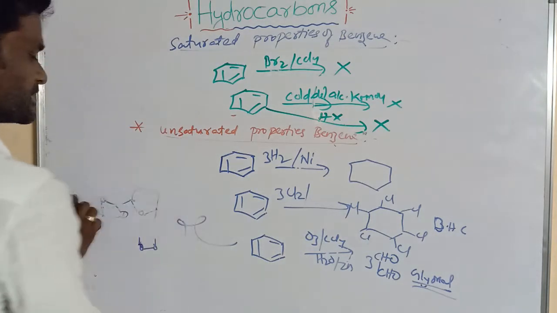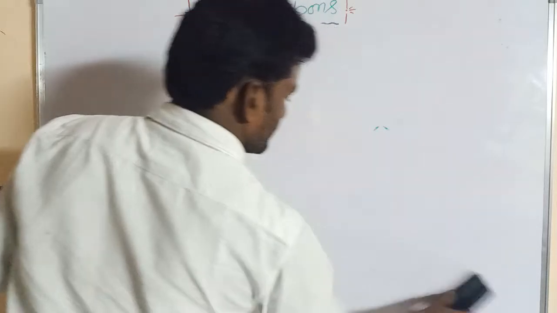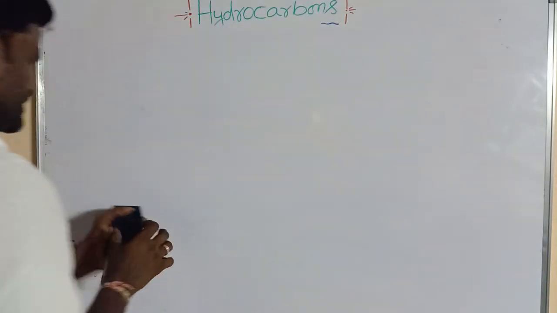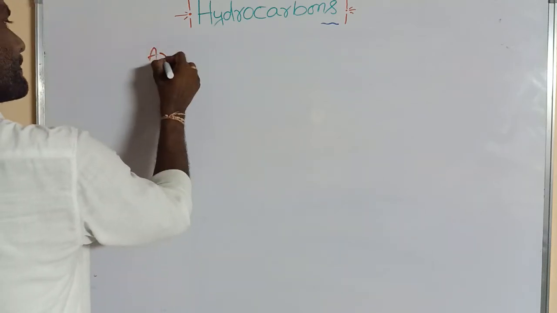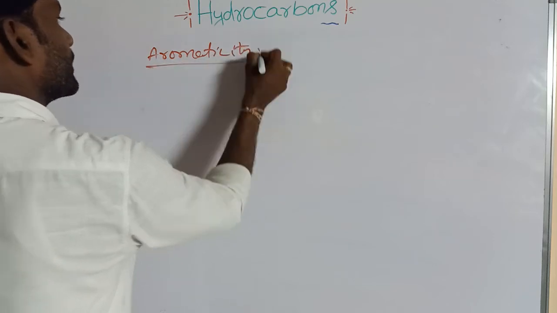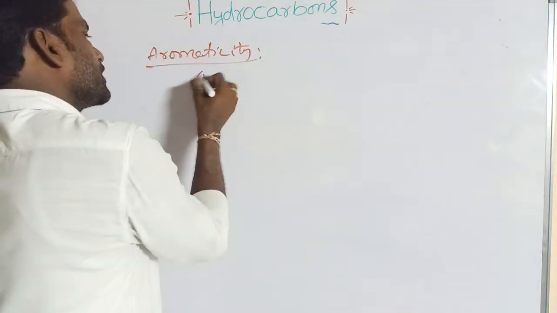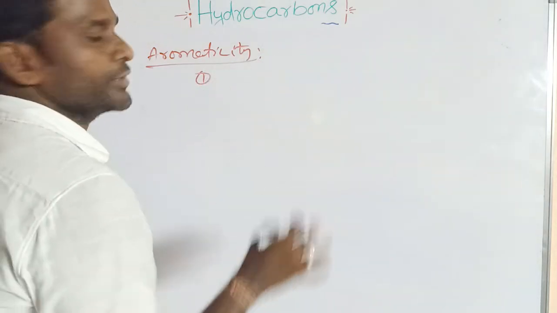Now I am going to explain aromaticity. For a compound to be aromatic, it must follow the following rules.